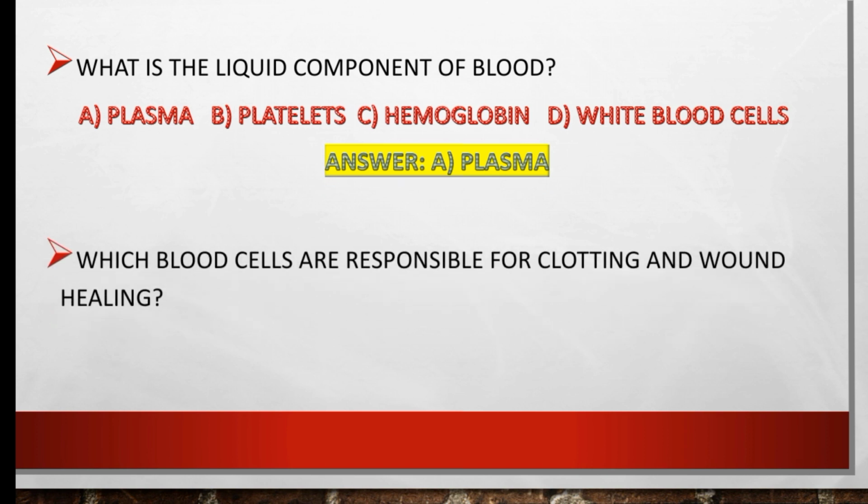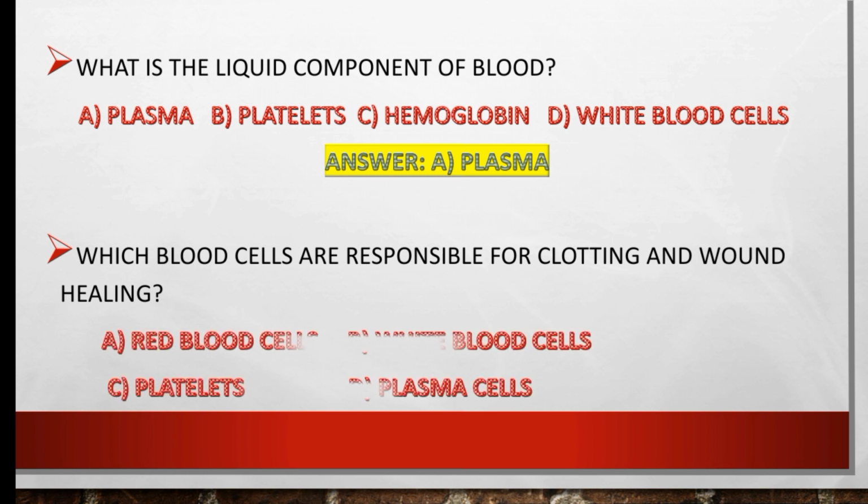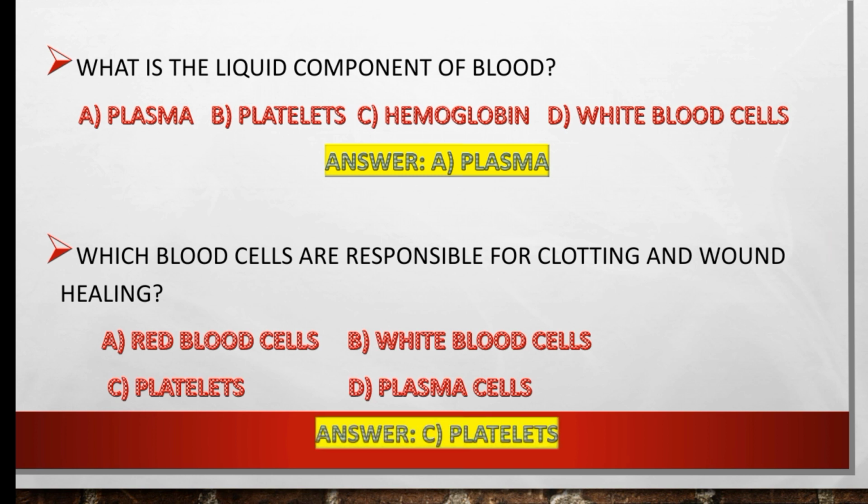Which blood cells are responsible for clotting and wound healing? Our options are red blood cells, white blood cells, platelets, or plasma cells. So the right option is platelets. Platelets are responsible for clotting and wound healing.